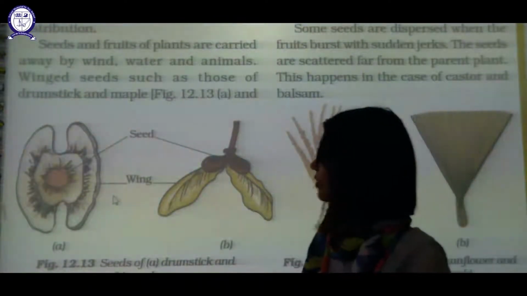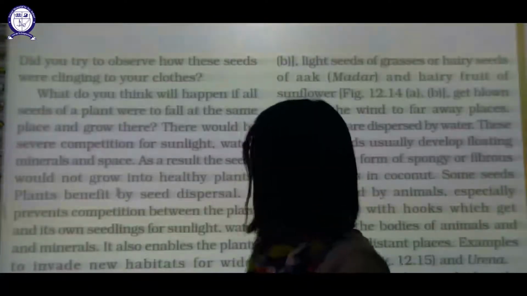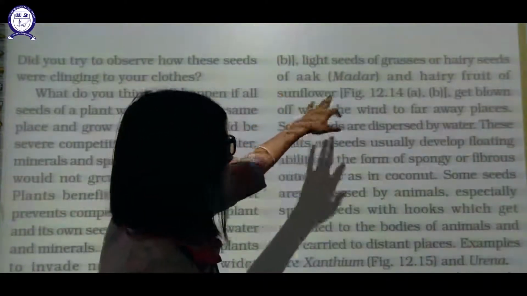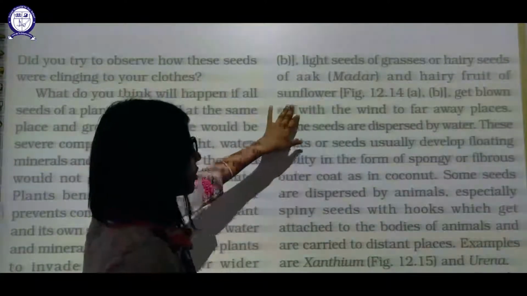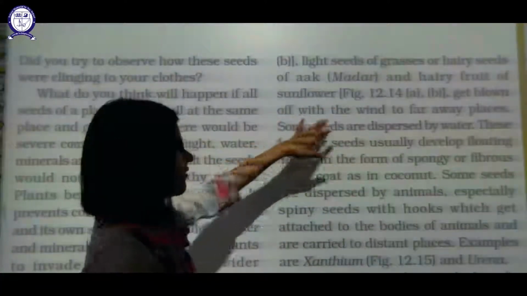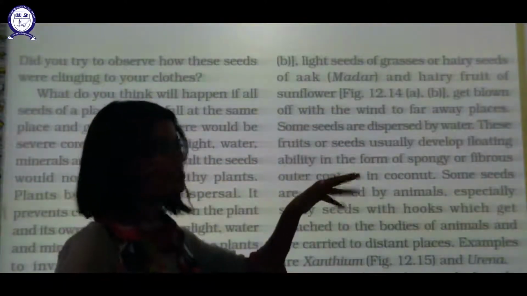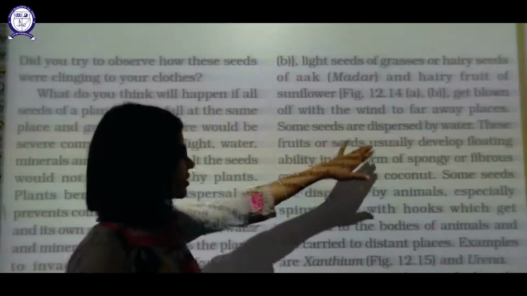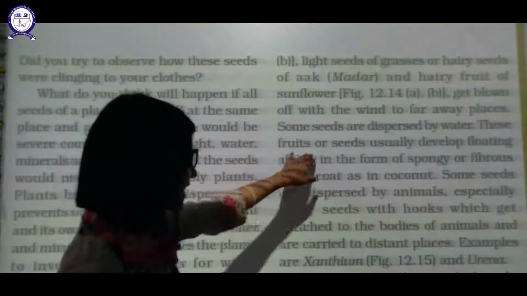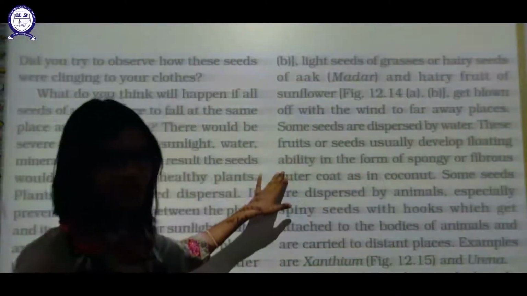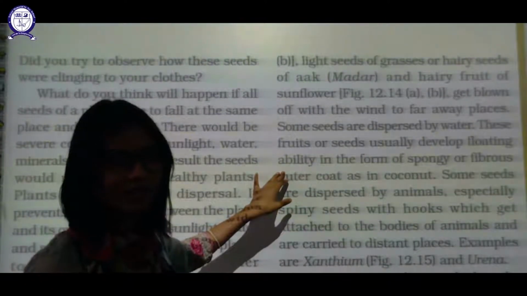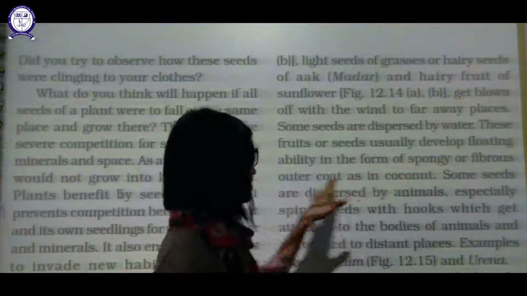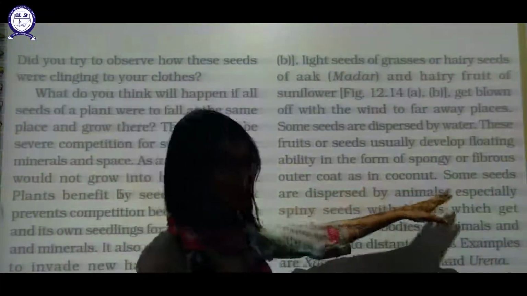Wings are present, okay? And light seeds of grasses or hairy seeds of aak, madar, and the hairy fruit of flowers get blown with the wind. So it's an example of wind dispersal. All this is an example of wind dispersal. Some seeds are dispersed by water. These fruits or seeds usually develop floating ability. The seeds which have floating ability get dispersed by the water. They form a spongy and fibrous outer coat, as in coconut also.